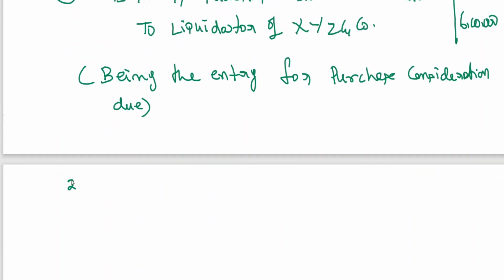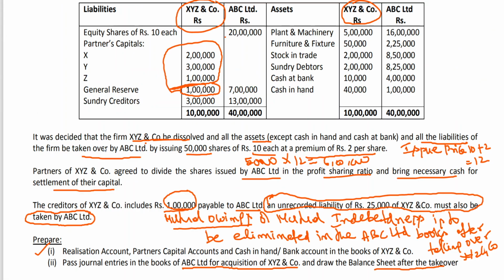Being the entry for purchase consideration due. Second entry, now they are acquiring the assets, no? Acquiring the assets means what are the assets they are acquiring? They are acquiring all the assets.